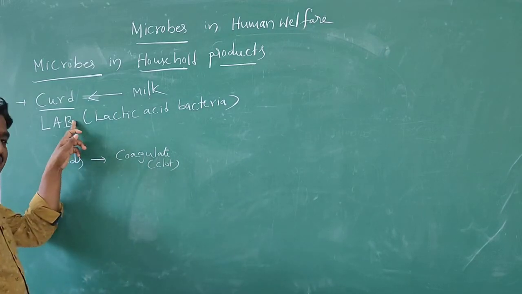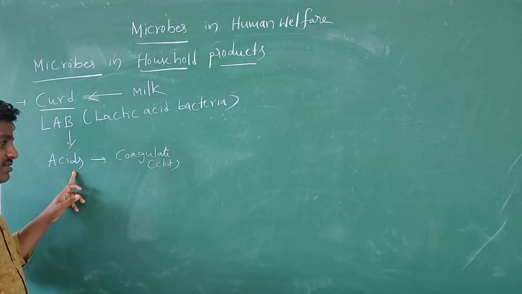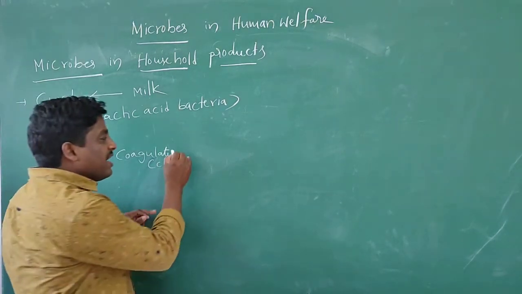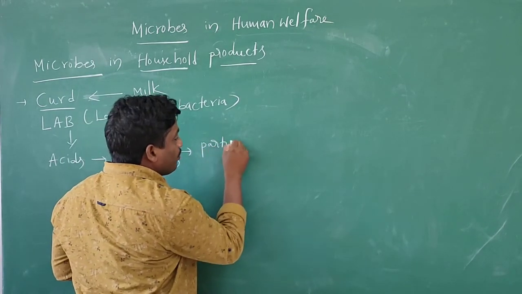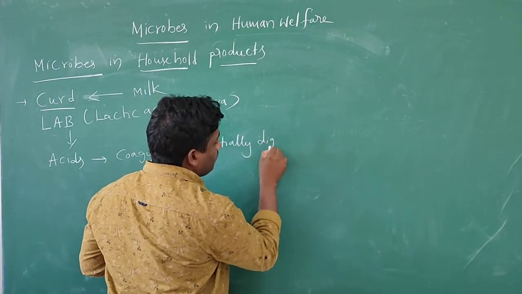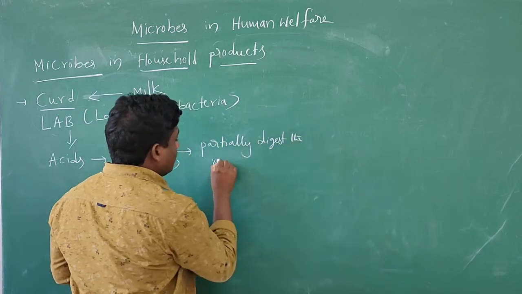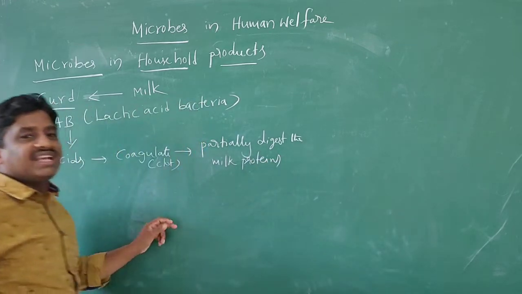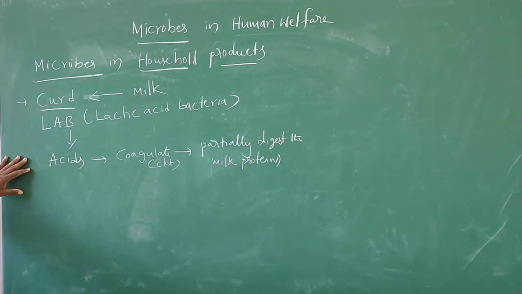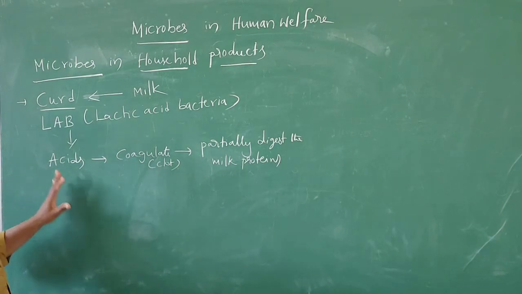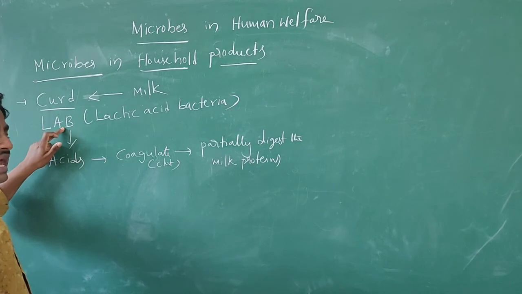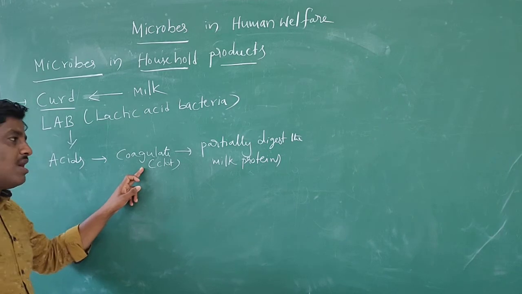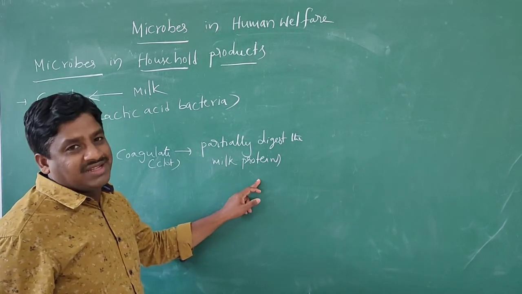So the lactic acid bacteria produce acids and coagulate, and partially digest the milk proteins. Okay, once again see this point. The LAB, lactic acid bacteria, produces acids and coagulates, that is clots, and partially digests the milk proteins.